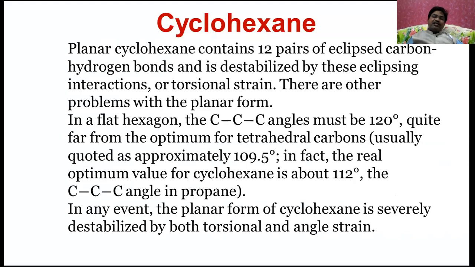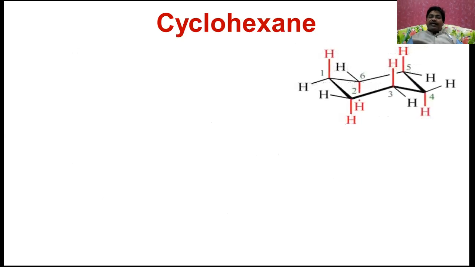In a flat hexagon, the carbon-carbon angles must be 120 degrees, quite far from the optimum for tetrahedral carbons, usually quoted as approximately 109.5 degrees. In fact, the real optimum value in cyclohexane is about 112 degrees, the carbon-carbon bond angle in propane. In any event, the planar form of cyclohexane is severely destabilized by both torsional strain and angle strain.